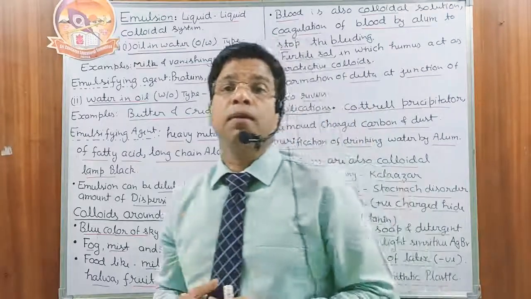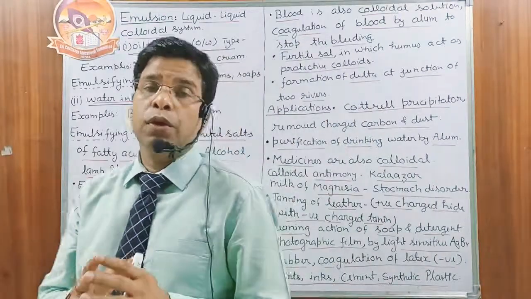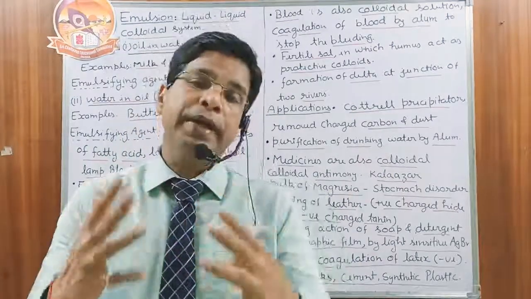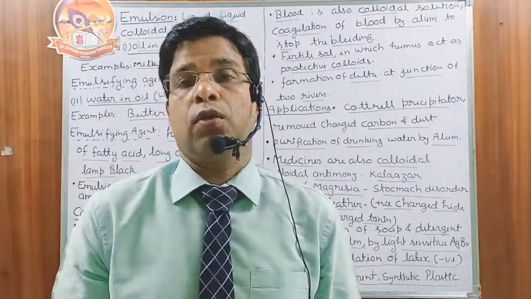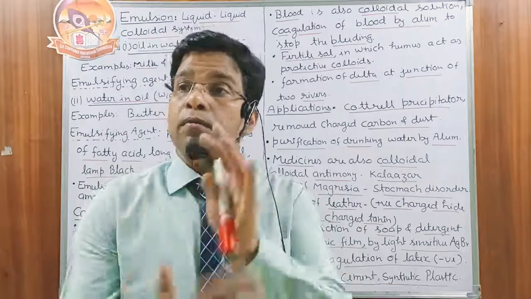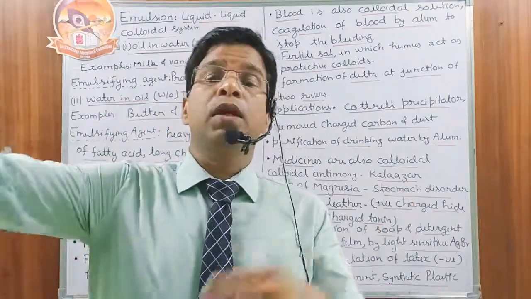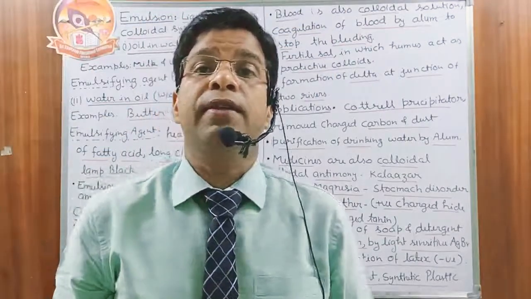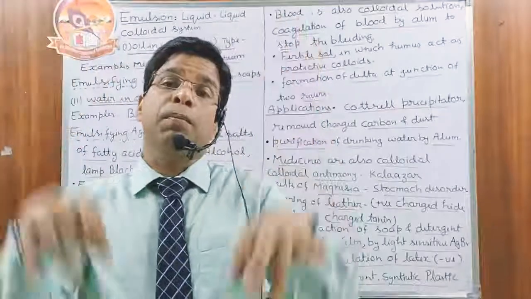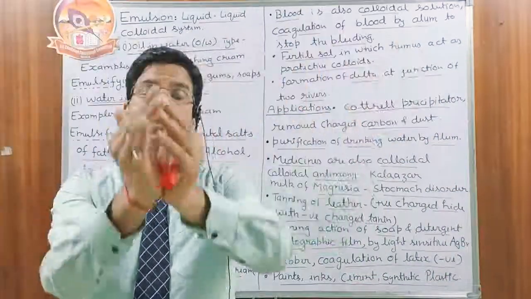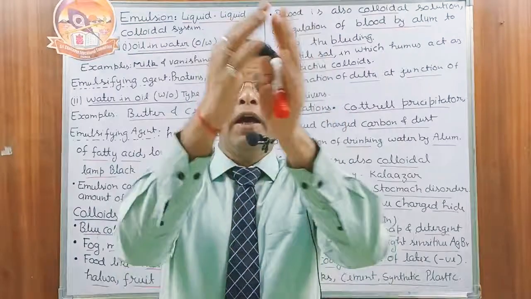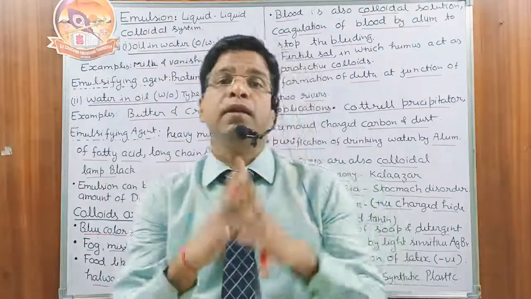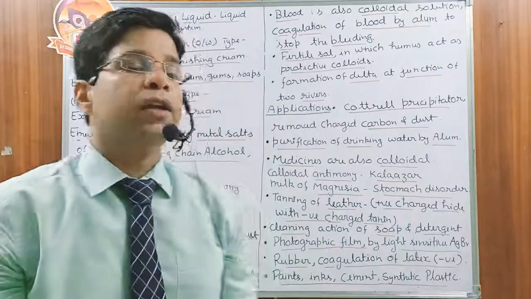Artificial rain is also one of the applications. Look, a cloud always has some charge. Suppose over my city I have a positively charged cloud. So what I do, I move by helicopter above the cloud and I spread electrified sand. What does the electrified sand do? It neutralizes the charge of the particles. Then they combine together, they grow in size and they become a drop, and that drop falls on the earth. That is how rainfall occurs, that is called artificial rain.